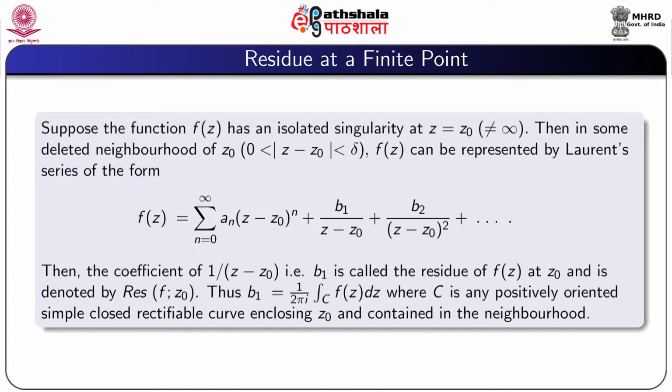Thus, b1 equal to 1 by 2 pi i times the integral over C of f(z) dz, where C is any positively oriented simple closed rectifiable curve which encloses z0 and is contained in the neighborhood.